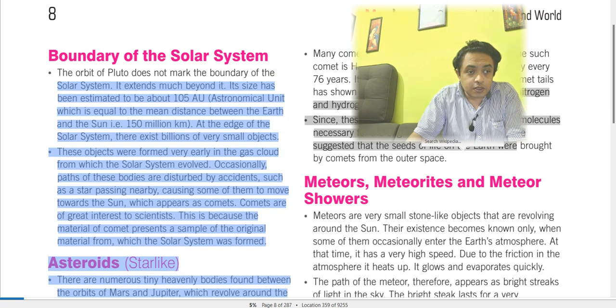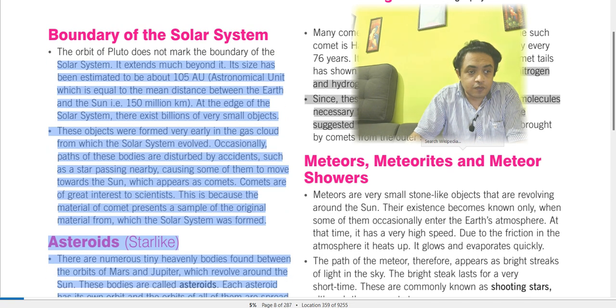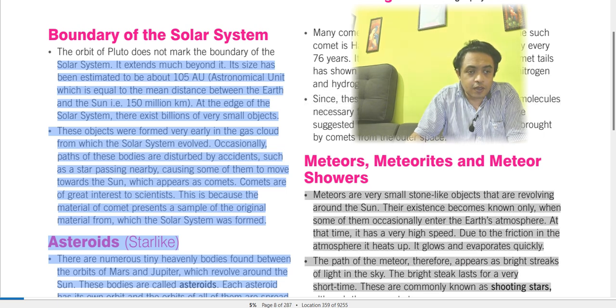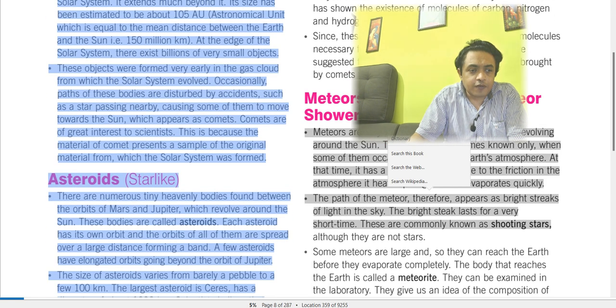Meteors, meteorites, and meteor showers. Meteors are very small stone-like objects that are revolving around the sun. Their existence becomes known only when some of them occasionally enter the Earth's atmosphere. Only when they enter the atmosphere can we know what a meteor is. At that time it is moving at a very high speed. Due to the friction in the atmosphere, it heats up, glows, and evaporates quickly. The path of the meteor therefore appears as a bright streak of light.